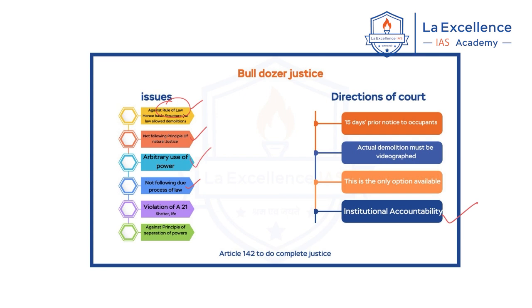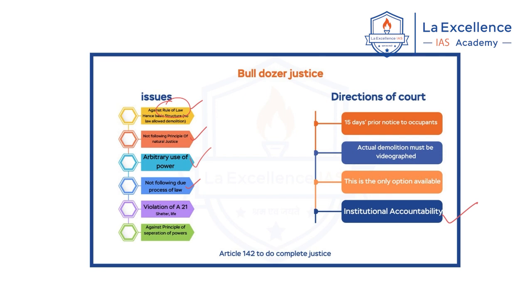No arbitrary use of power. Now, court is saying that sometimes these demolitions can be malicious also. For example, in an area, encroachment can be done by multiple people, but only certain houses are demolished. Why is that? So that means there is arbitrariness or malicious things happening in the demolitions also.